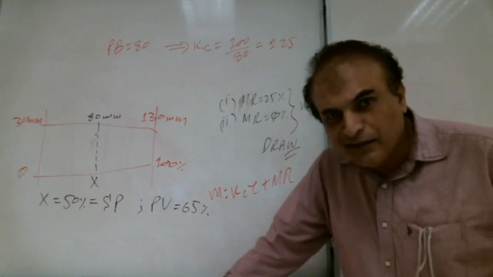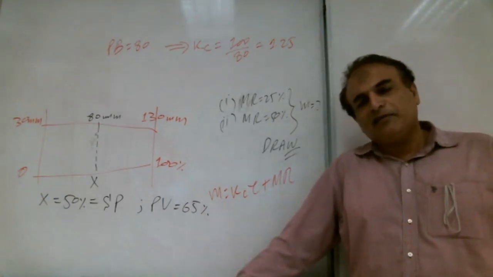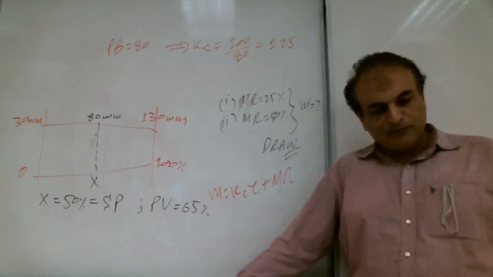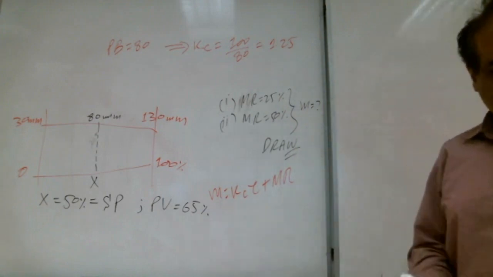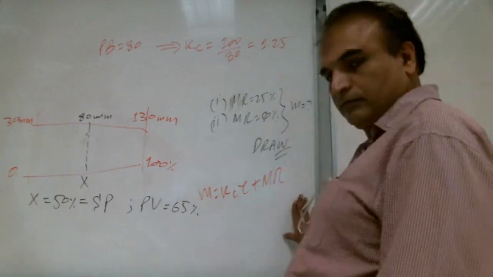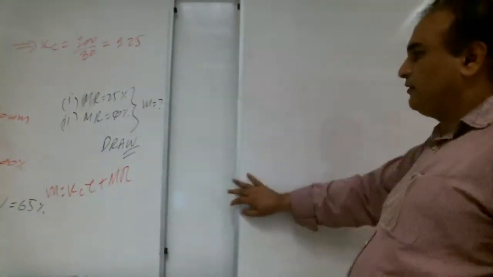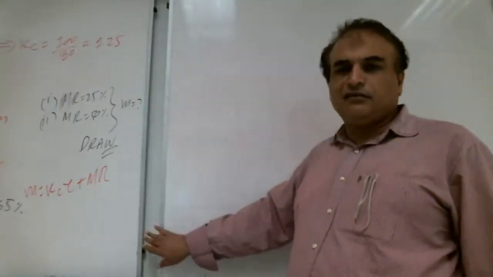Somebody is writing here SP minus PV. Why, Shabab? Why SP? Why not PV minus SP? Who told you it is reverse? Is it written in the question that it is reverse? Not written. So if it is not written, how can you say it is reverse? Maybe it is direct.